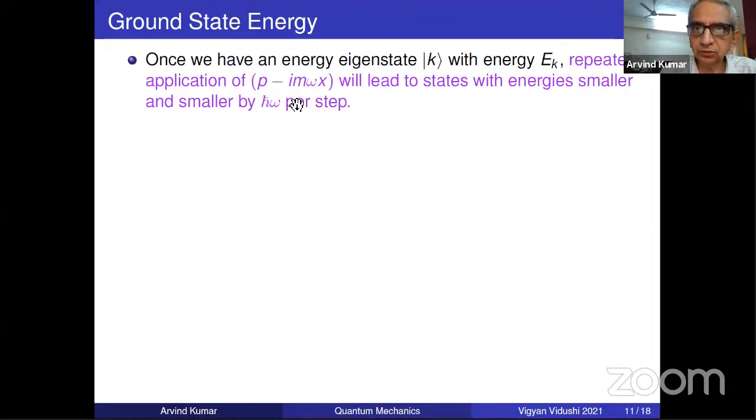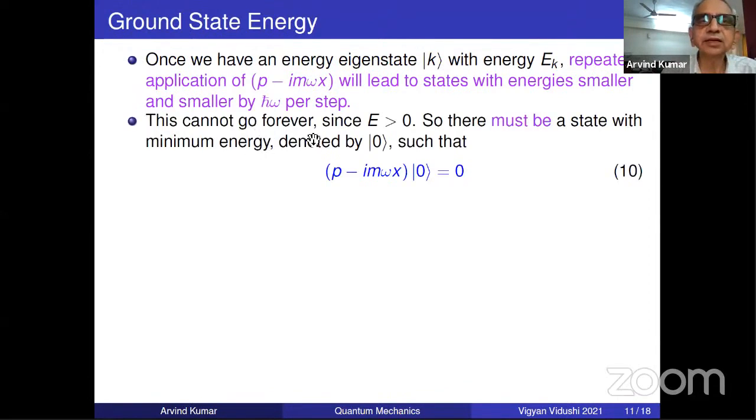Now you say this P minus I omega x, you start with a state. It will lead to states with energy smaller and smaller. So repeated application of this cannot go on forever, because we have this starting condition that E has to be greater than zero. So we'll have to meet a state on which this operator on this state is zero. So this is the lowest state.